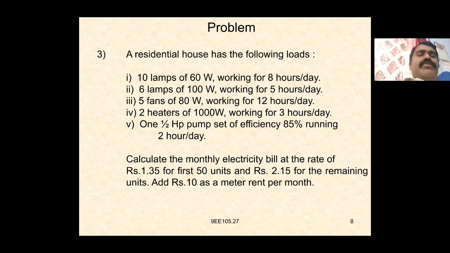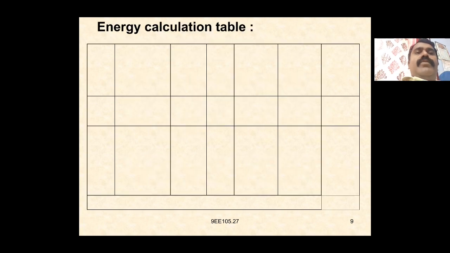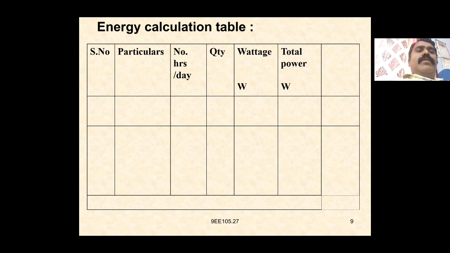Calculate the monthly electricity bill for rupees 1.35 for first 50 units and rupees 2.15 for the remaining units. Add rupees 10 as meter rent per month. So here given serial number, particulars, number of hours per day, quantity, wattage, total power and energy per day in watt hours.